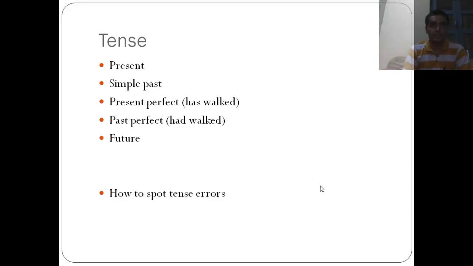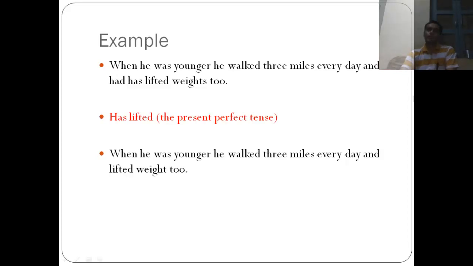Let's look at the tense, and we have the 5 types of tense which are used by the GMAT. The first is the present, then the simple past, present perfect, past perfect, and future. We are going to look at them in detail, but let's look at how these tenses matter.